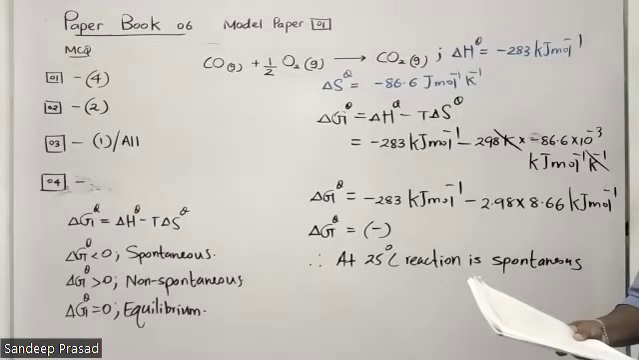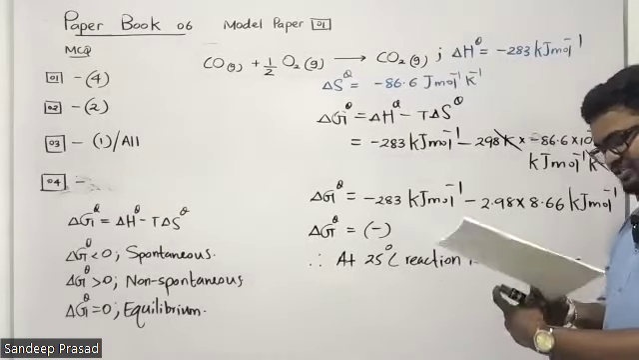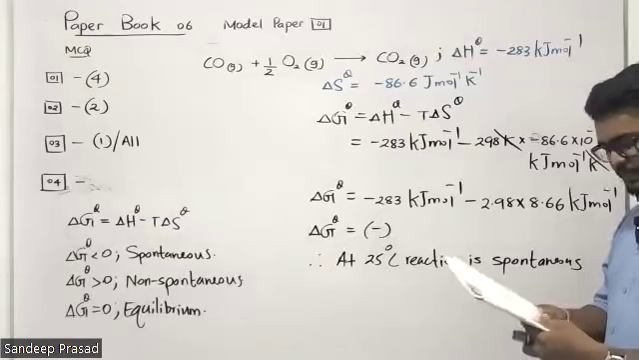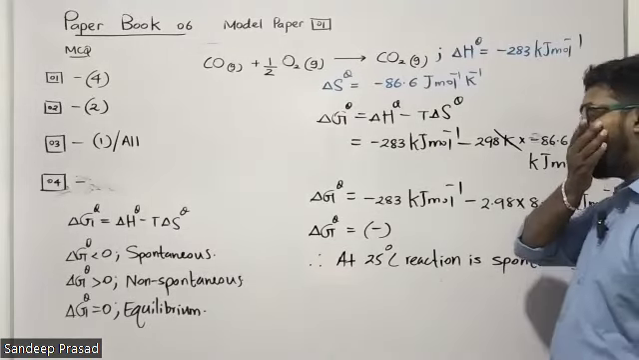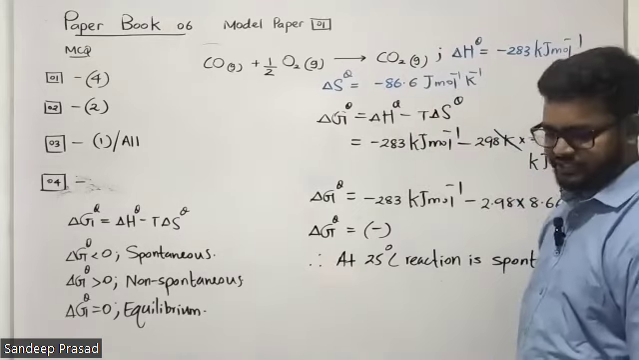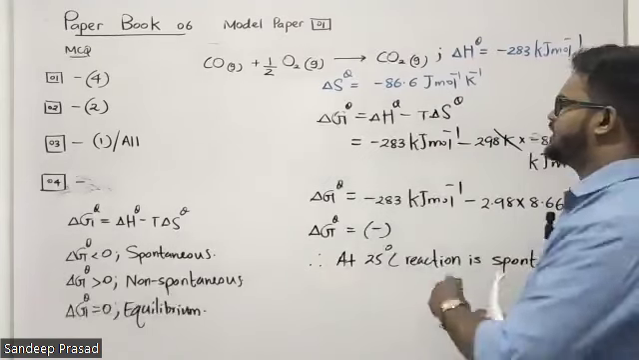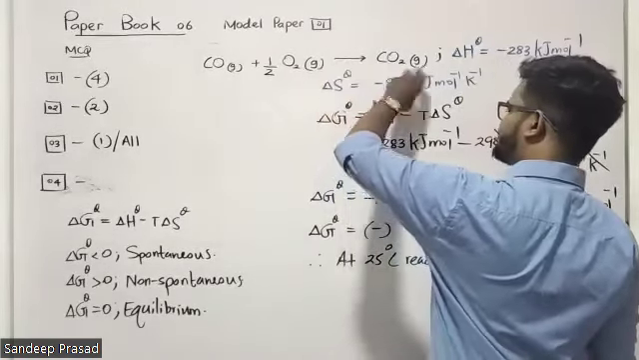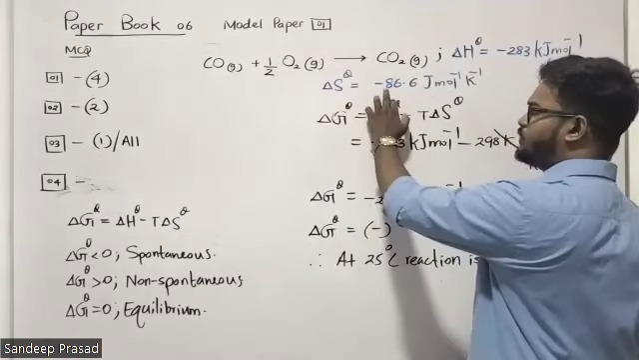Second statement: the entropy change for the reaction above a temperature of 200 degrees Celsius is a positive value. Students, look at this only. Whatever the temperature is, what is the entropy change for this reaction? It's a negative value.